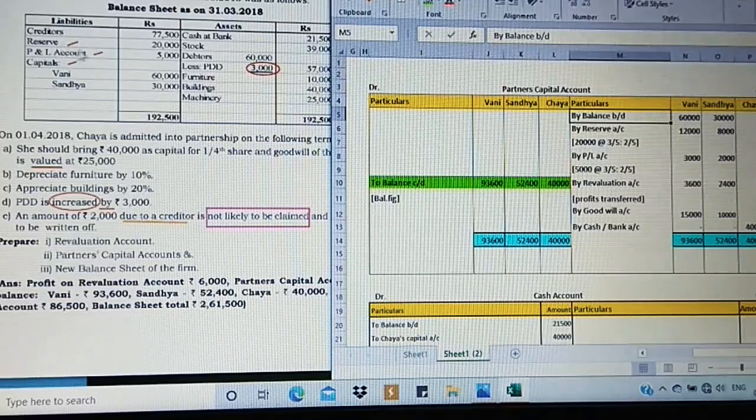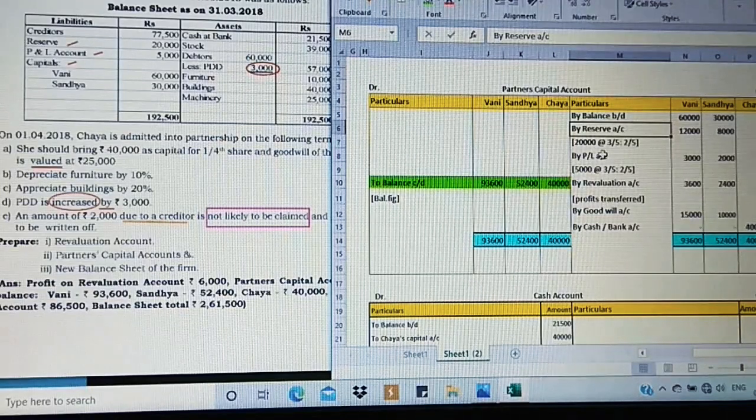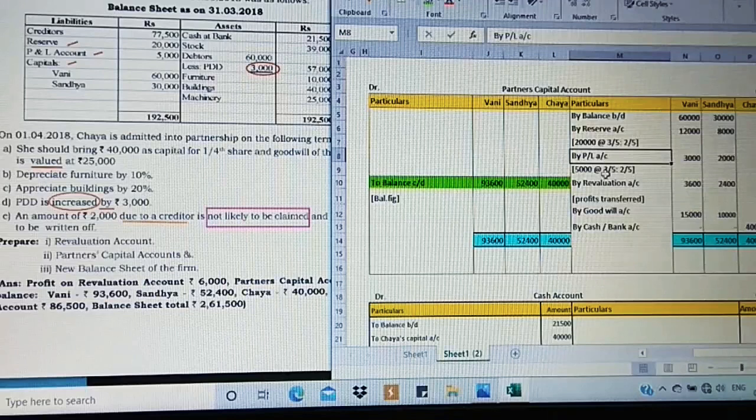So reserve and profit and loss of 20,000 and 5,000 are taken up by me and posted on the credit side, always in the opposite direction. So by reserve account in their old ratio for Vani and Sandhya, then P&L account 5,000 at 3 by 5 and 2 by 5 for Vani and Sandhya. It has been calculated. Then revaluation profit.